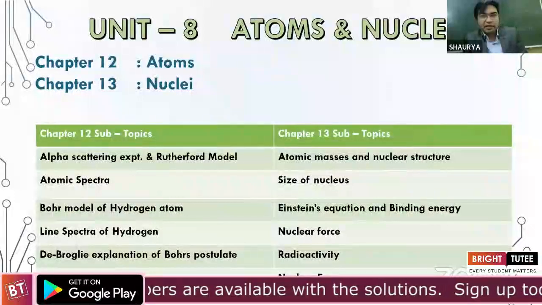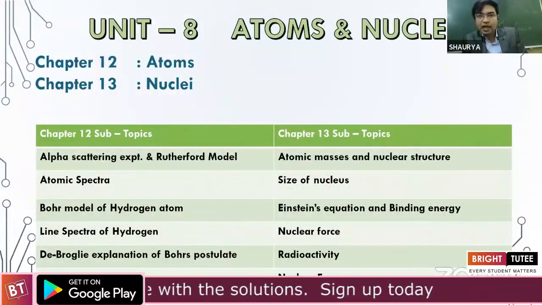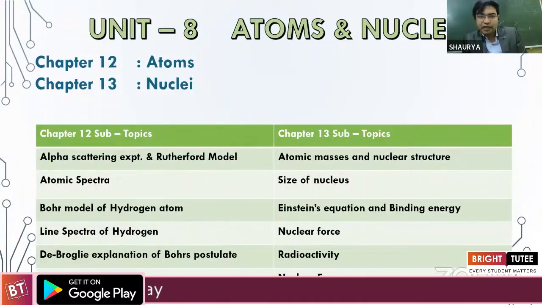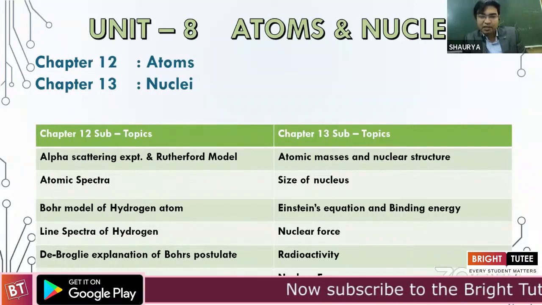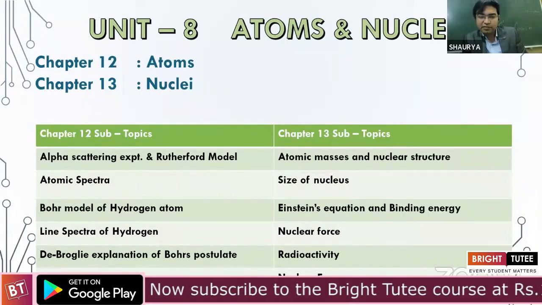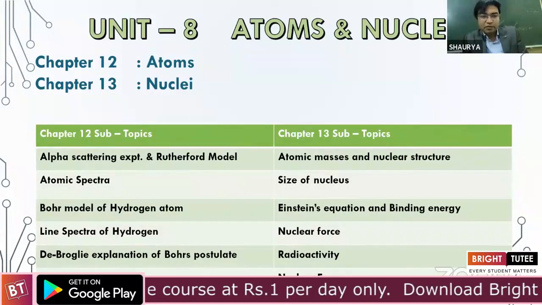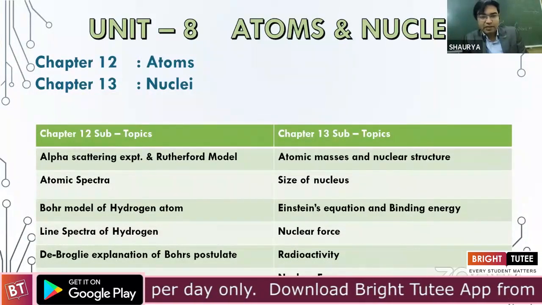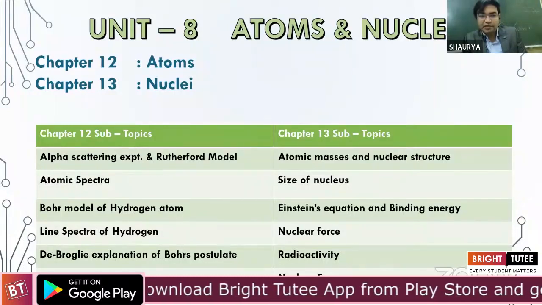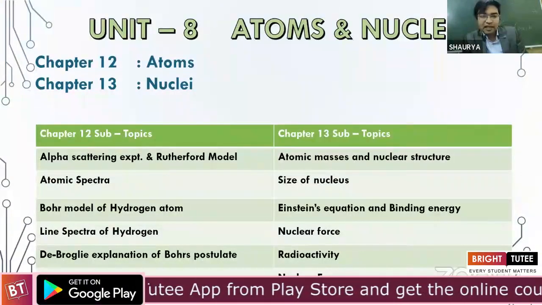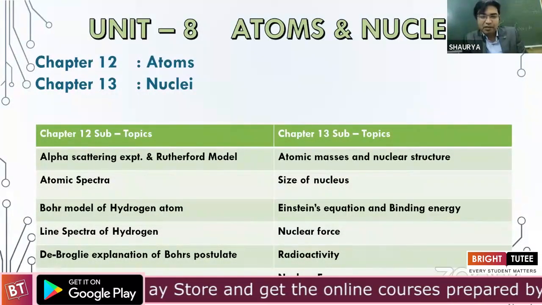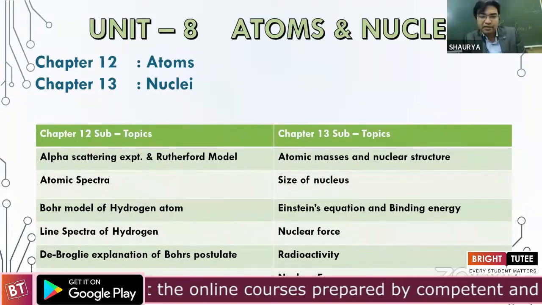Coming to our next unit, that again comprises two chapters, atoms and nuclei. Here are the subtopics for chapter 12, that is atoms. We start with the alpha scattering experiment and the Rutherford model of an atom. We next deal with atomic spectra. Coming to the Bohr model of the hydrogen atom, which happens to be a really important topic as far as term 2 is concerned. We lastly read about the line spectra, all the spectral series of hydrogen.